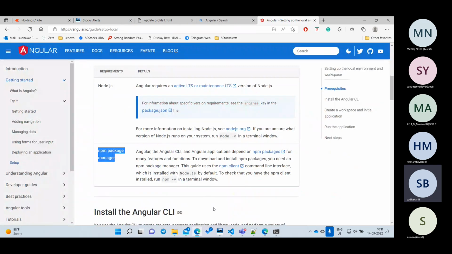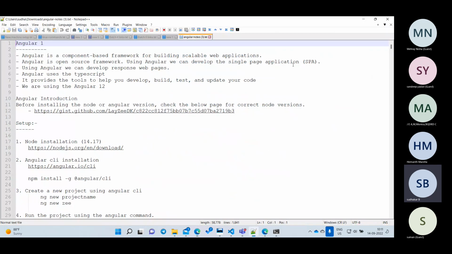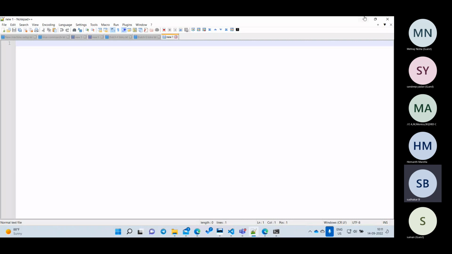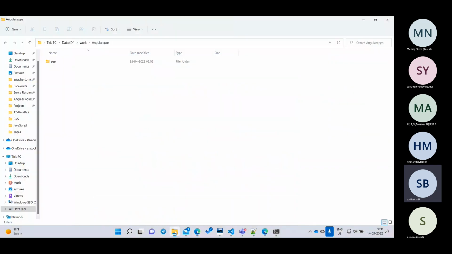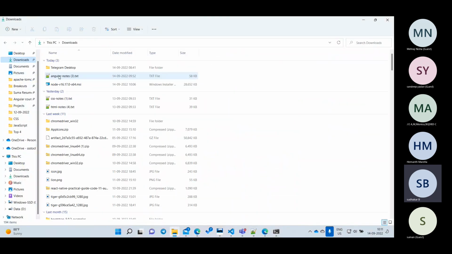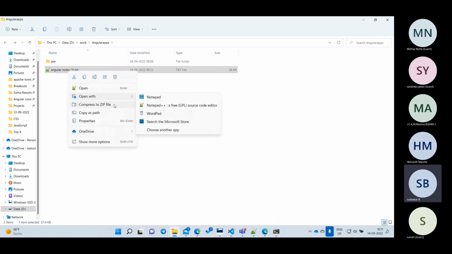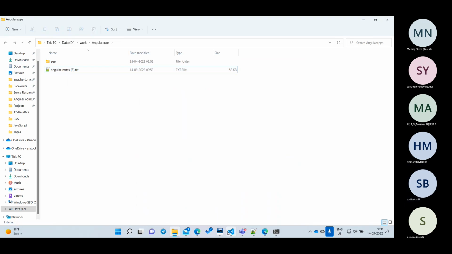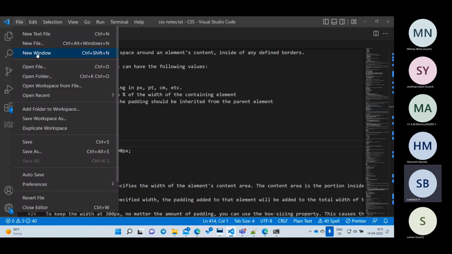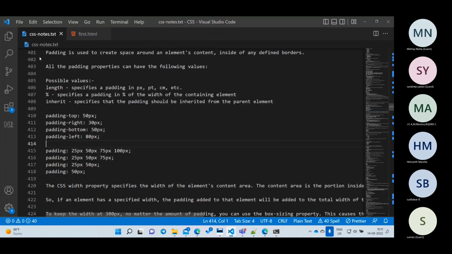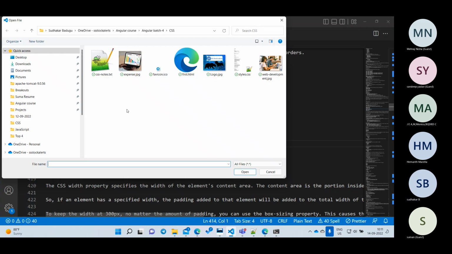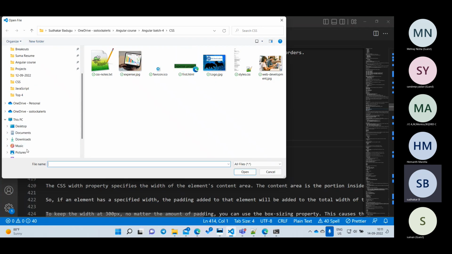Now I'll go to my download notes. I'll just close this. I'll open it in Notepad. What I have done is I have added the same thing in steps. I'll cut here and go back. Okay, I'll open in Visual Studio Code. Let me open file. Where is our project?